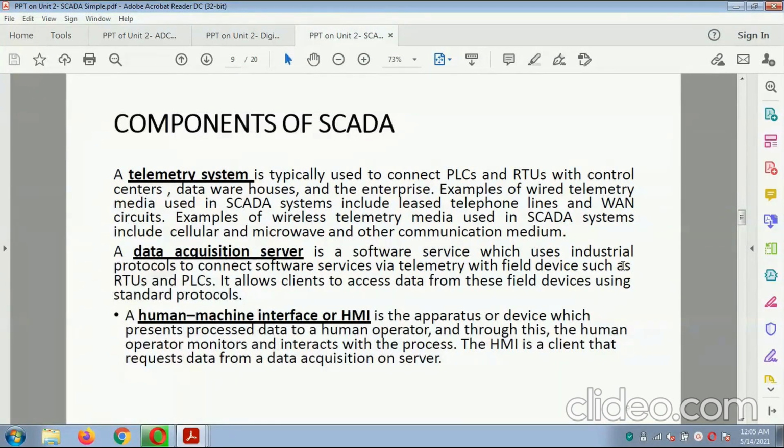A human machine interface, that is called an HMI, is the apparatus or device which presents the process data to the human operator, and through this the human operator monitors and interfaces with the process.